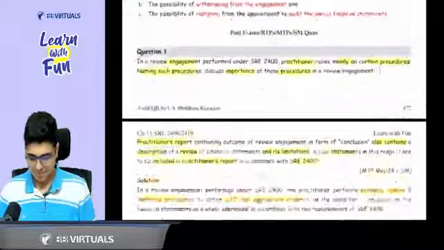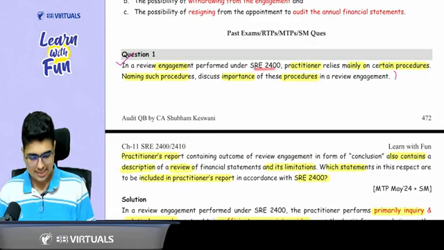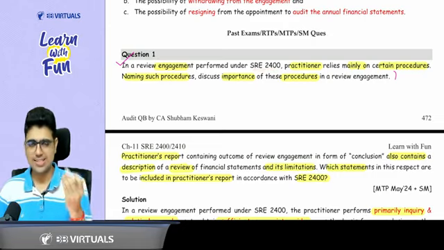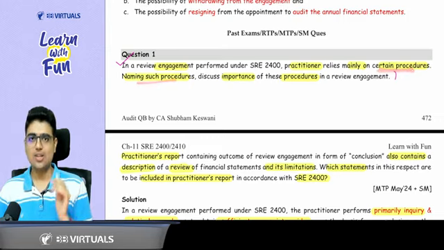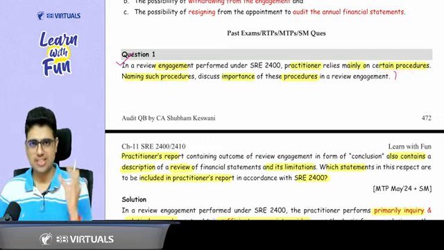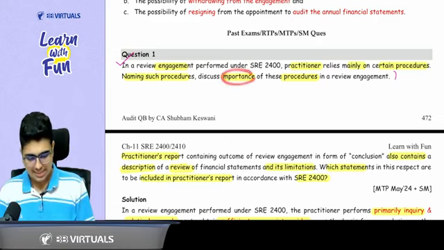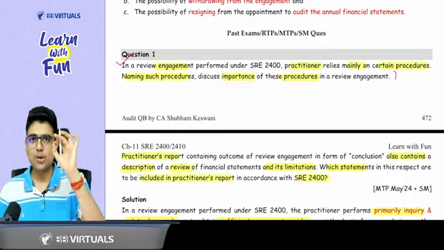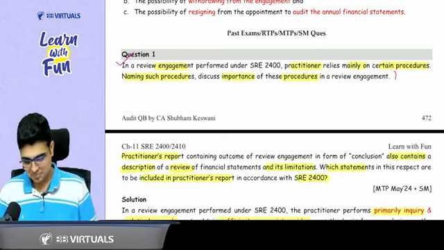Yes. So we have question number 1. In a review engagement under SRE 2400, thank you ICAI for giving the name of the standard. Practitioner relies mainly on certain procedures. Name the procedure. So what are the 2 famous procedures in review? Inquiry, analytical procedure. Okay. Discuss the importance of this procedure. So importance part we have already covered, the table format that we covered in the class.